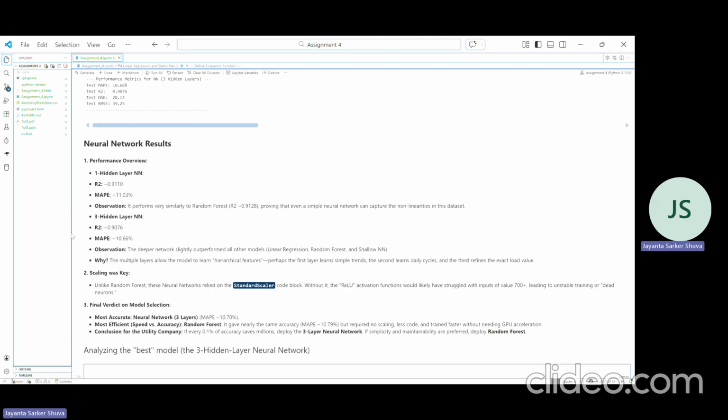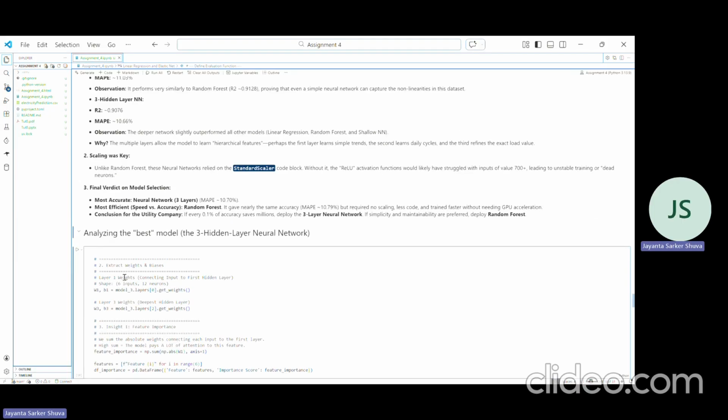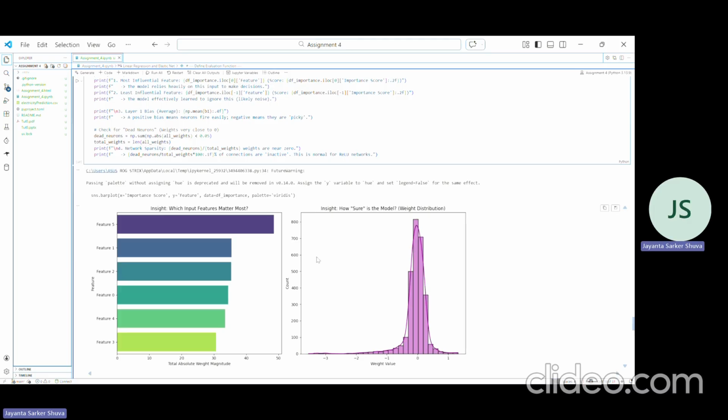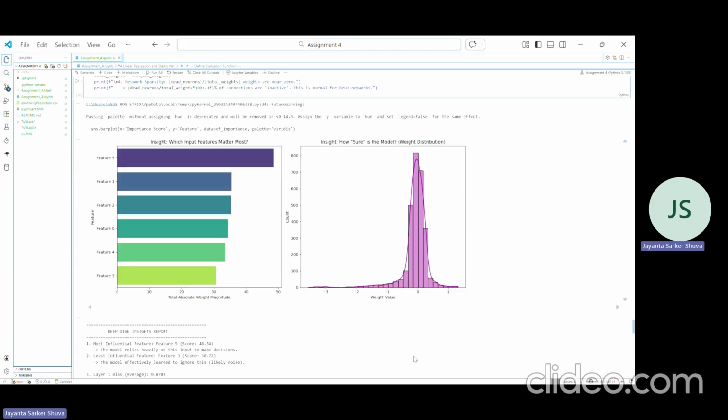And here is the explanation of why this is happening in the neural network 3 layer. Let's understand the weights and bias and everything. If we see this histogram of weight values, all the weight values peak close to 0, so we can say this is a very strong and significant model, and it is a stable model. That's why the weight distribution's maximum value is in 6. And here we can see that feature 5, the 0th hour, the first hour, is the most important, and this hour has the lowest importance.